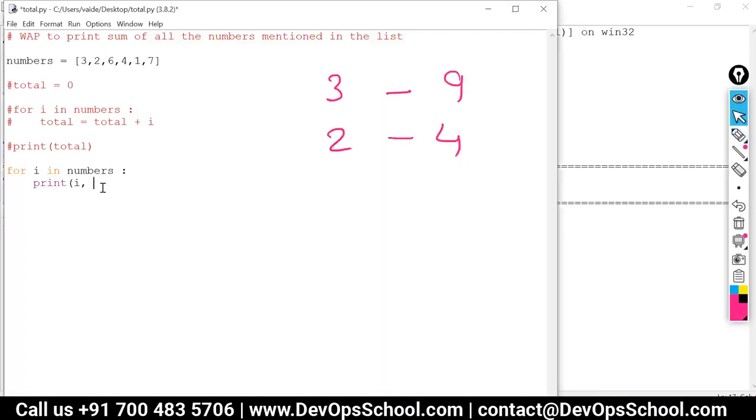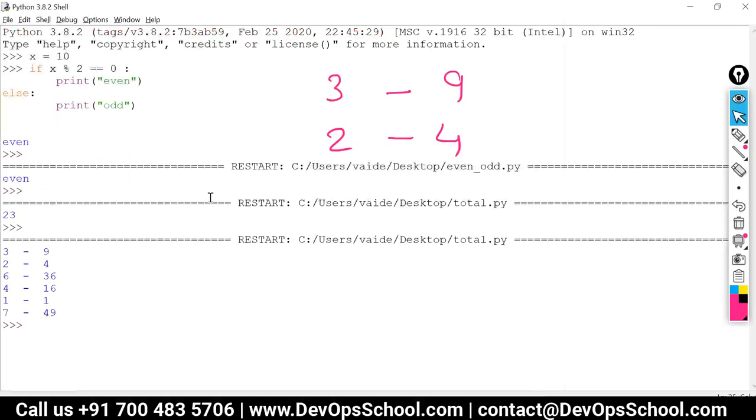So for that, I'm going to put a hyphen in between, comma, and I want to get the square. So how to get a square? We will use double star 2. So this double star is nothing but an exponential. It will be like this, I to the power 2. If I put 3 over here, then it will be I to the power 3. So I'm putting 2 because I want the square. And let's try to run this. We get the result. Clear?